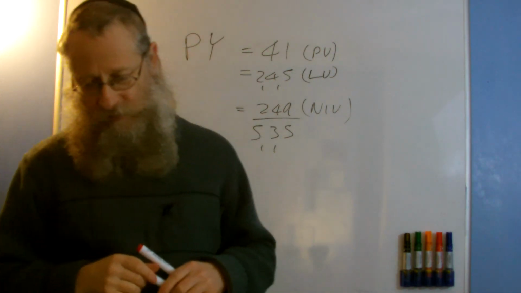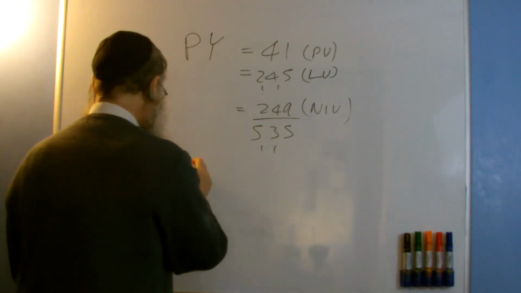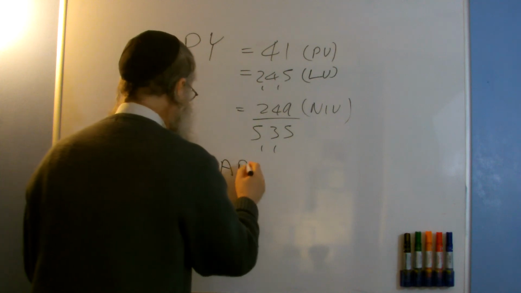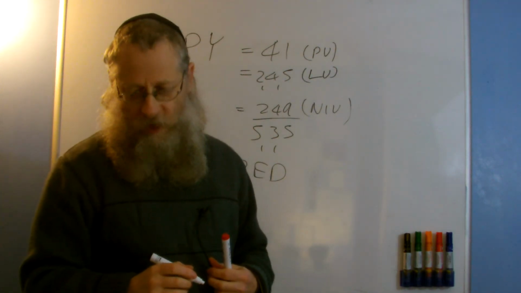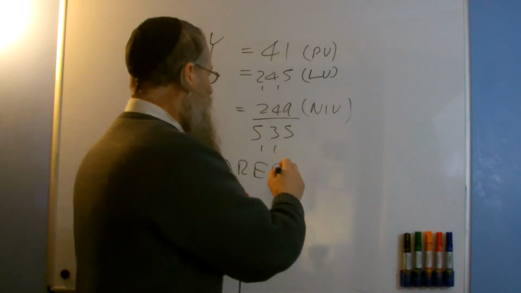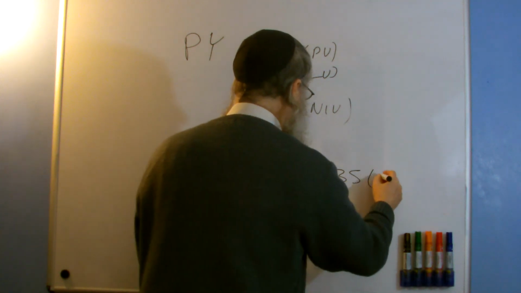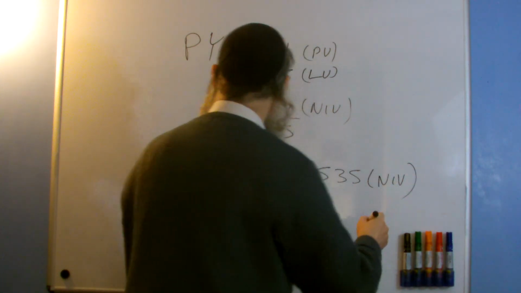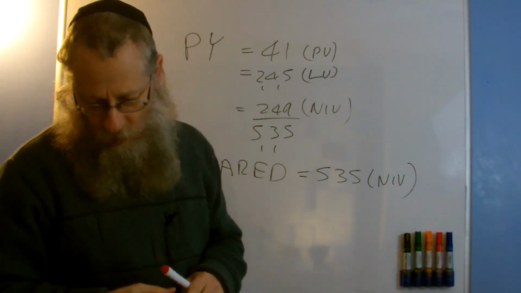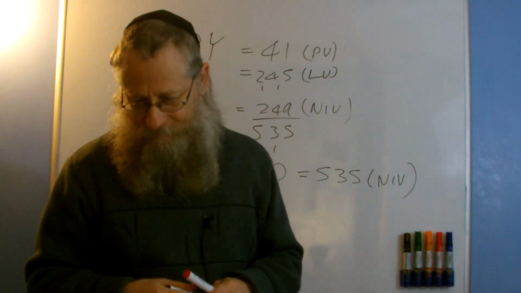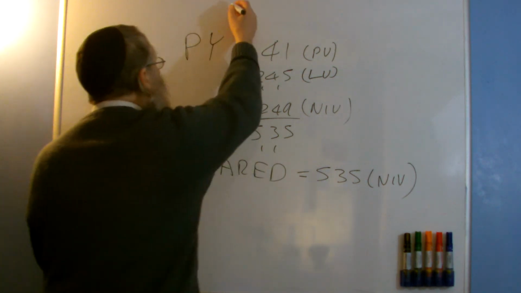What is the significance of that is that if you take the word squared and you find the normal inner value, the normal inner value is 535. So we see a connection between pi and squared. Okay, next we're going to look at Thag. Now Thag, Pythag, I'll put his name back up here.